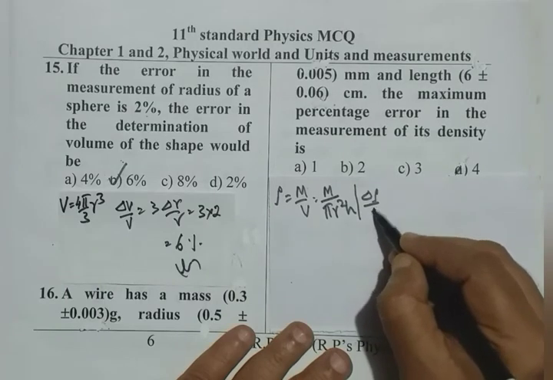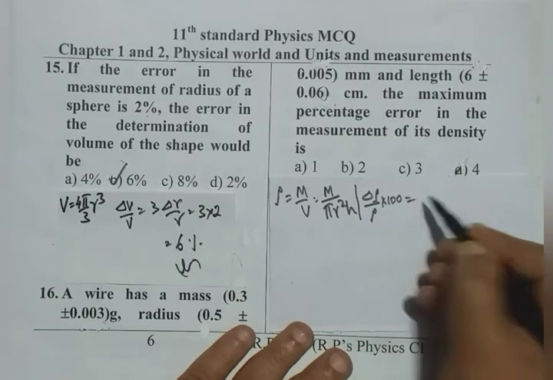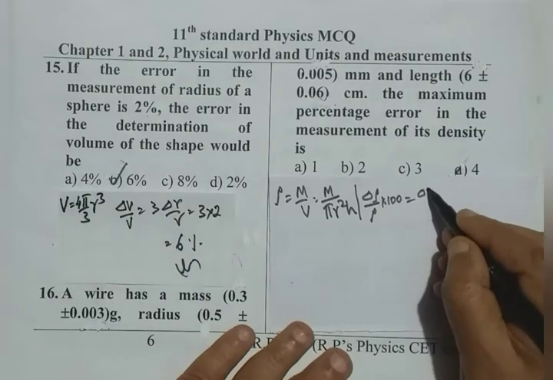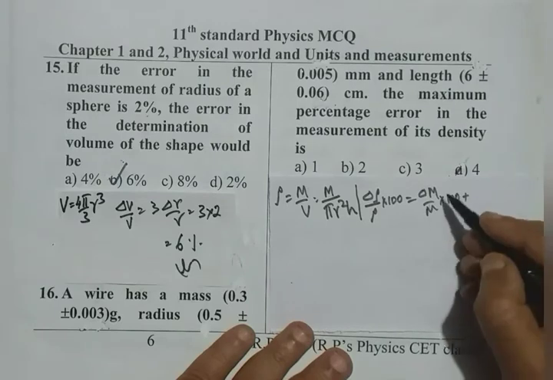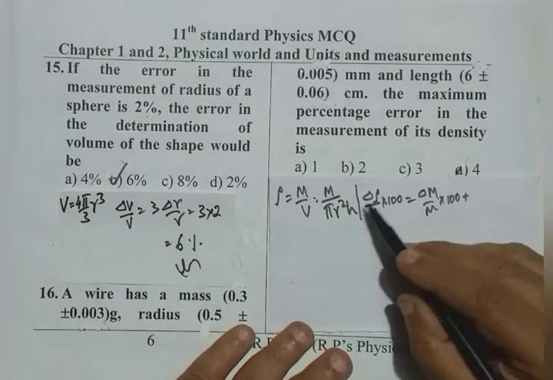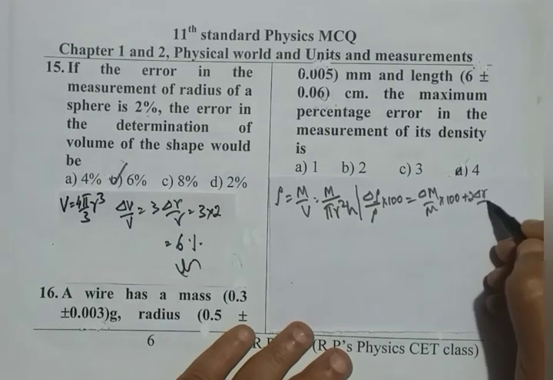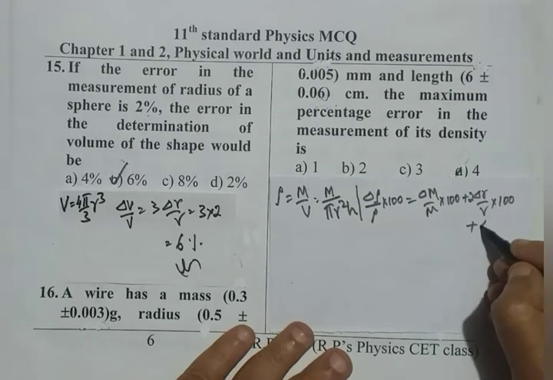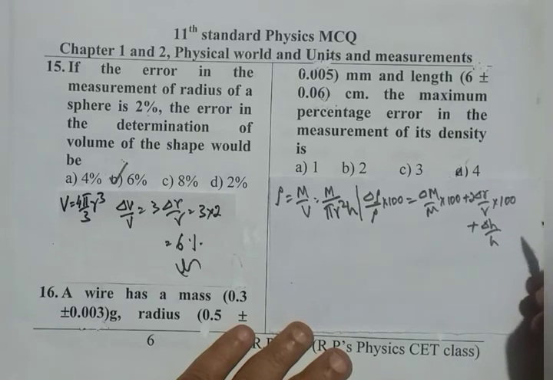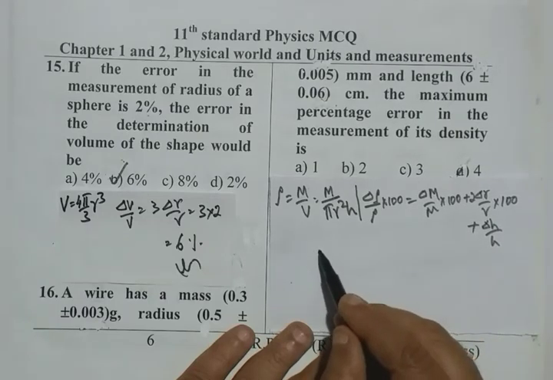Therefore, the formula for percentage error: delta rho by rho into 100 is equal to delta m by m into 100 plus 2 delta r by r into 100 plus delta h by h into 100.